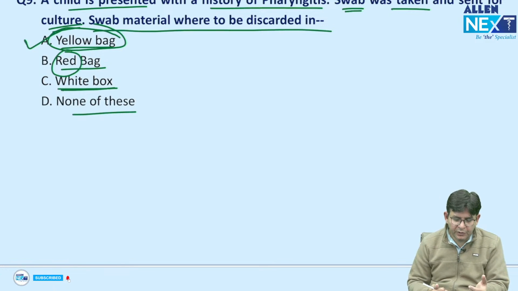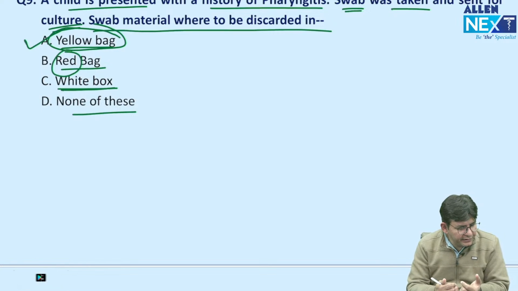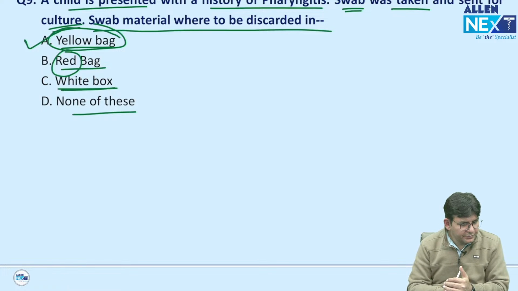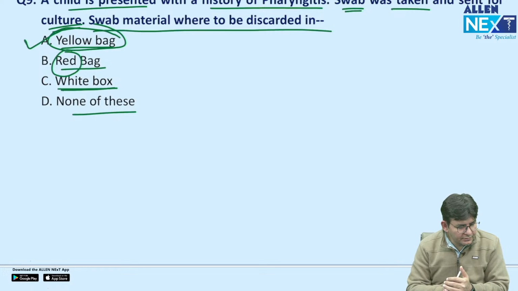That is also there. What about the urine bags? Urine bags are kept where? Yes, this tricky question can be asked. The urine bags are being put in what? Lakshman told yellow. Puneet told yellow.